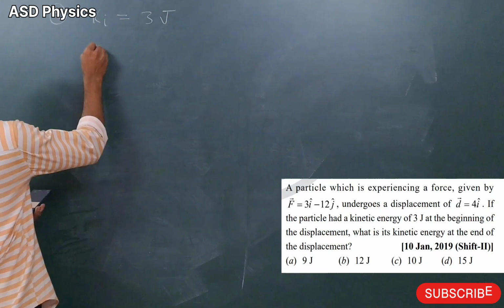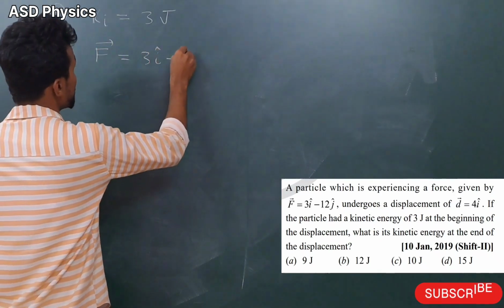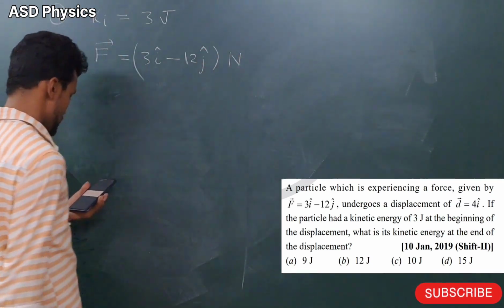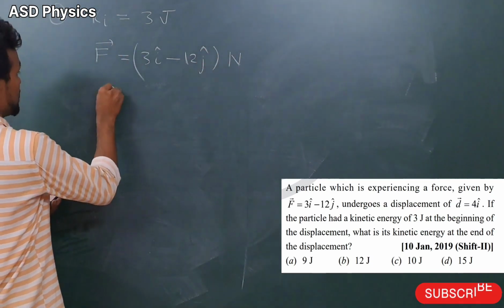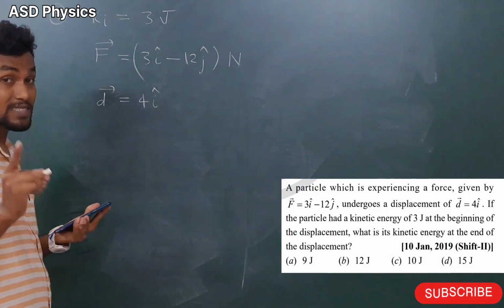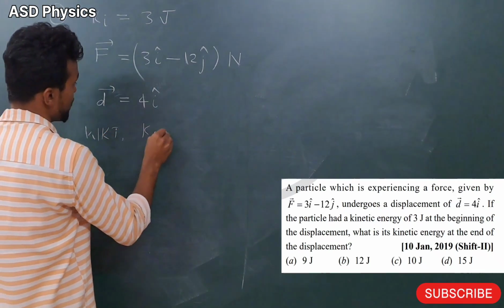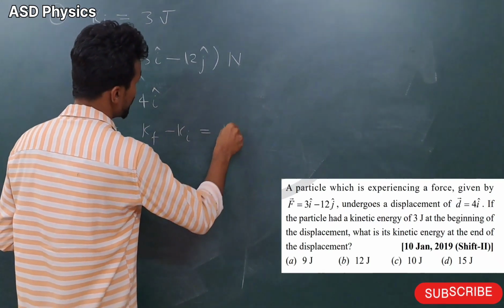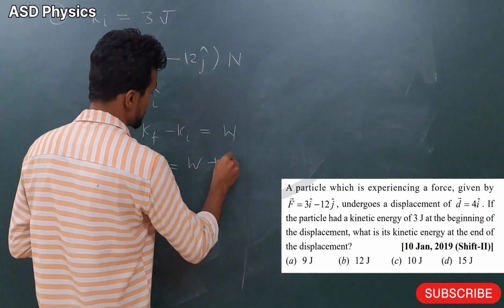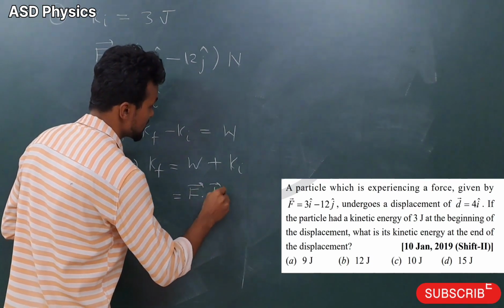After that, my dear students, how much force is given in the question? Force is given here 3i cap minus 12j cap. Okay, unit is not given, we'll write here Newton, no problem. Displacement, how much is given here? Displacement is given here 4i cap, and they are asking the final kinetic energy. So again, we know the formula Kf minus Ki is equal to work done. That means final kinetic energy is how much here? W plus Ki. W is how much here? Vector F dot vector D plus Ki.